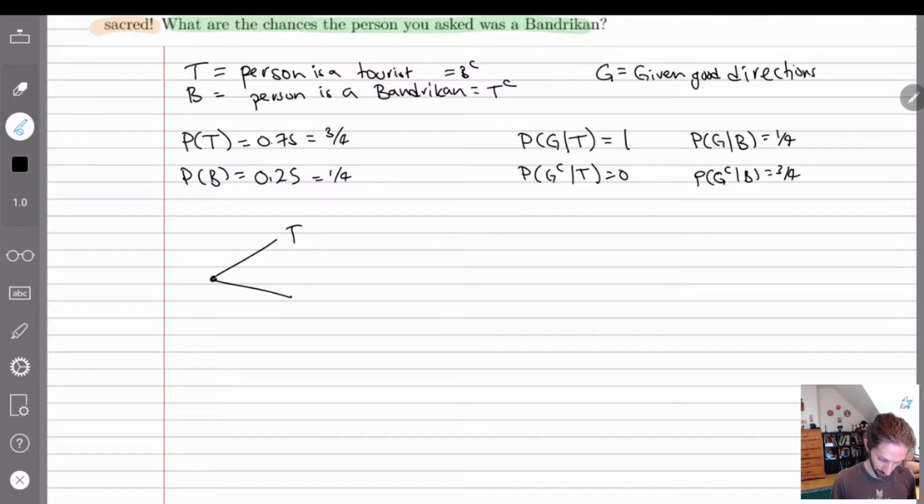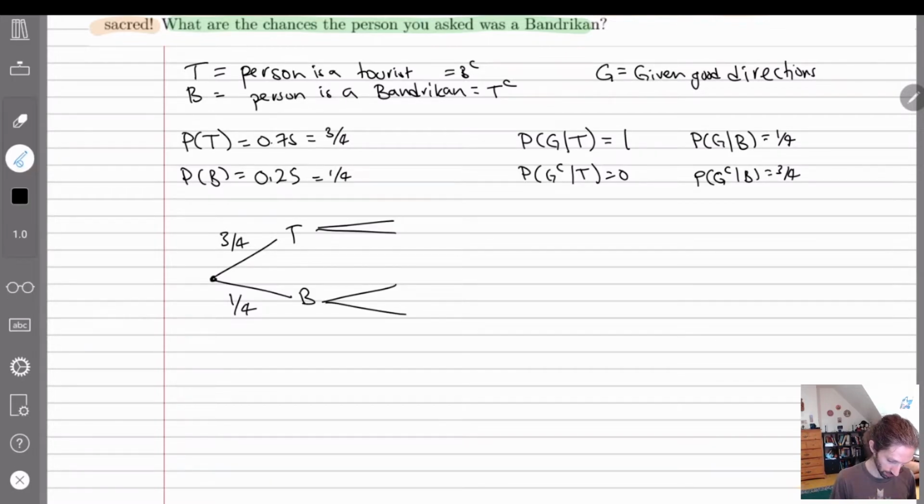We have T and B, where B is the person we're talking with, right? So here we have 3/4 and 1/4. And then each one of these is going to have two kind of things. Actually, we can do this in one thing. So why don't I do that? We can do this in kind of one thing.